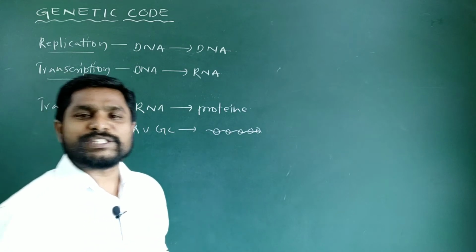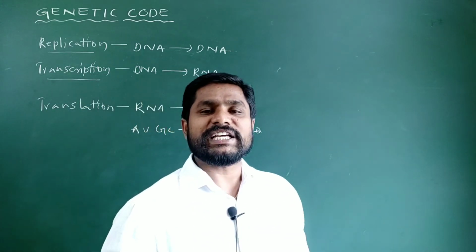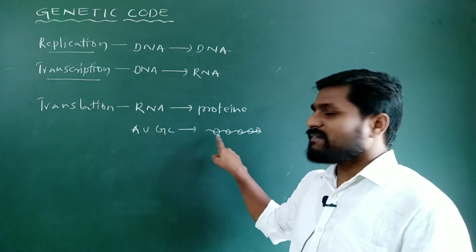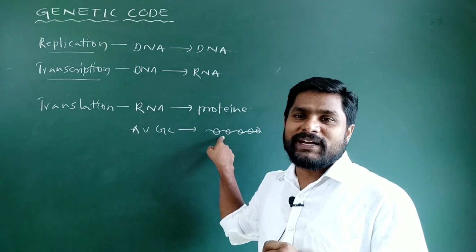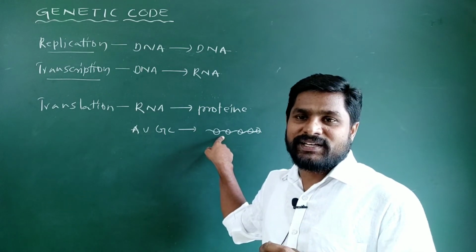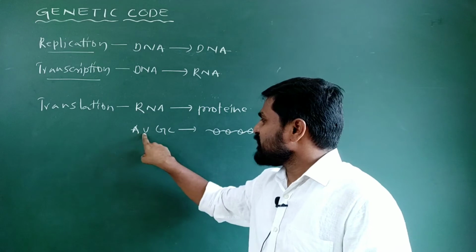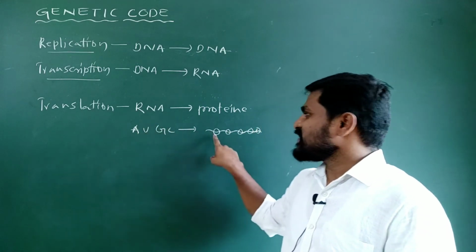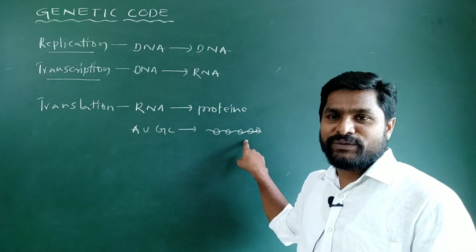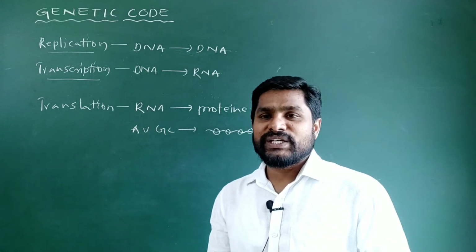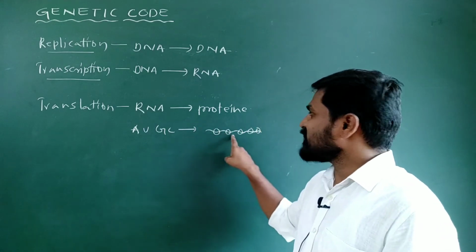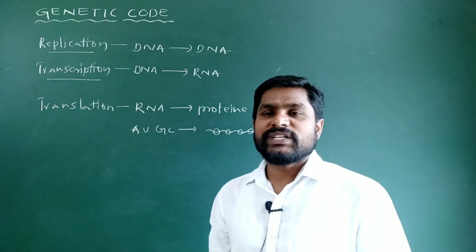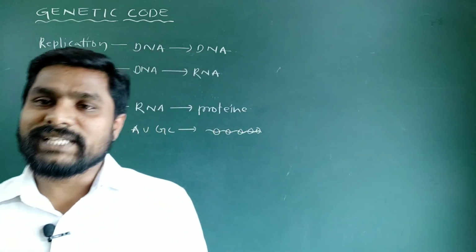Earlier there was no theory to explain how the genetic information is transferred from the language of nucleotides into the language of amino acids of a polypeptide chain without any complementarity. But they knew that changing the sequence of nucleotides of an RNA molecule or nucleic acid will change the sequence of amino acids in a protein molecule. This led to the proposal of a genetic code which directs the sequence of amino acids in a polypeptide chain during translation. The preparation of the genetic code was a challenging task for the scientists then.